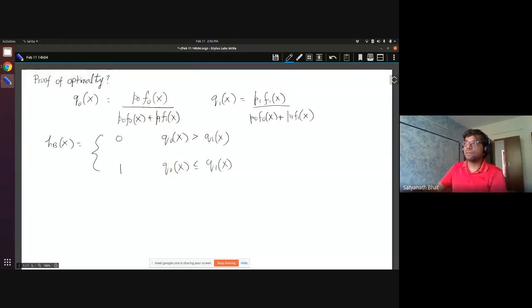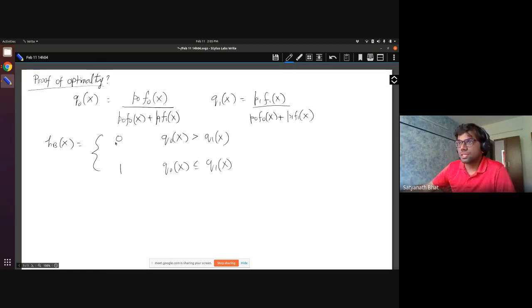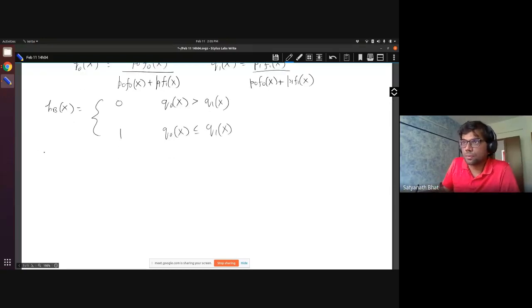This was our classifier, and we appealed to intuition to say that this is optimal. We haven't yet seen the proof of optimality. We will come to that. We will do it very convincingly later on, but I would like to do something else first, and then the proof will become easier. We will prove it for the most general case, and then this will be quite obvious. So that is the plan for today: proof of optimality and the general case. Now, finally, moving on, we will look at setup 2.